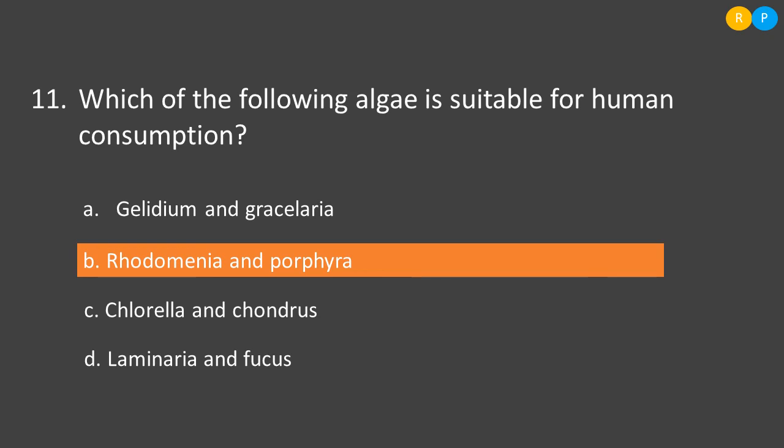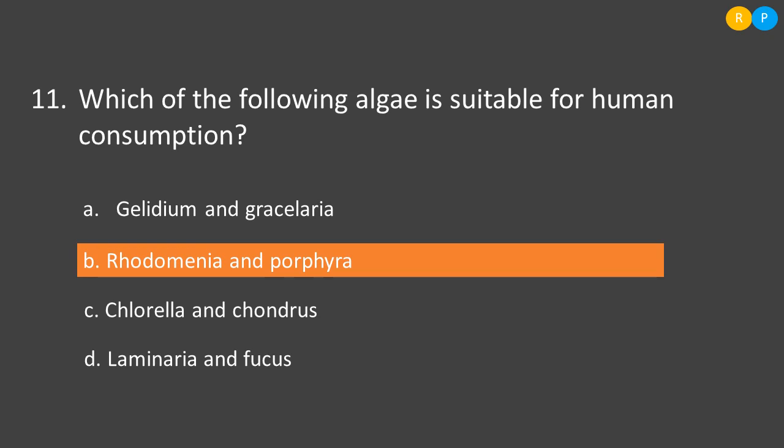So let us see what difference we can notice in the red algae compared to green and brown algae. So option A, absence of chlorophyll A. Chlorophyll A is equally present in all the three groups of algae. This is not the difference. Then option B, absence of differentiated cells. This kind of cell is also present in red, green as well as brown algae.